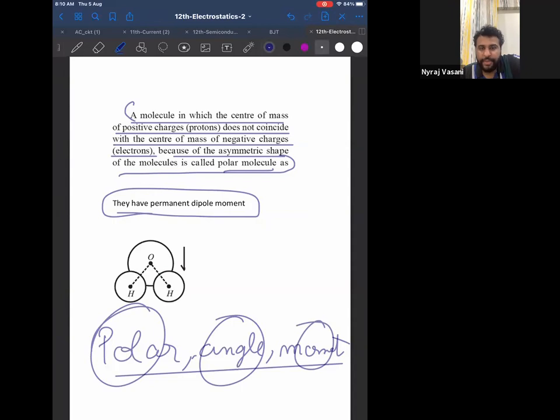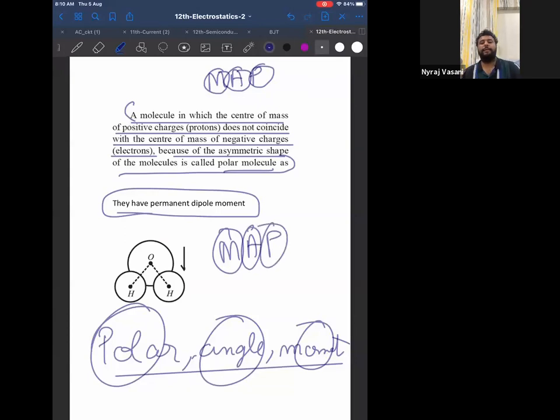Therefore, can I say the best way to remember a polar molecule is MAP? Everyone, switch on your cam and look at me. The best way to remember is MAP. MAP means they will have a moment, they will have an angle. That is why they are polar. So can I say a polar molecule can be remembered by the code word MAP? Moment, angle, polar, all go together. And if you remember polar, can I say non-polar is exactly opposite?